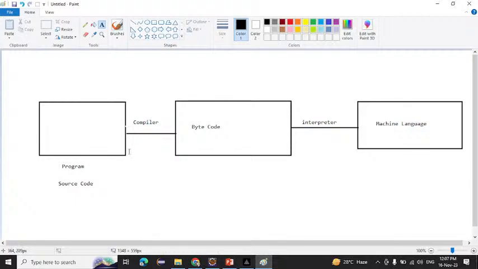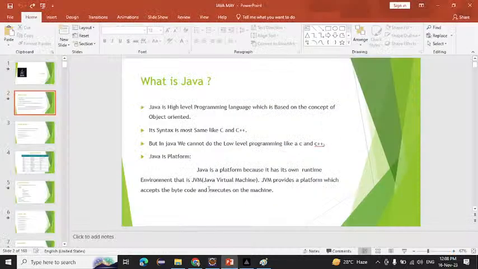Same things they are saying, right? We are converting source code into bytecode, then bytecode is converted into machine language. Who is responsible for converting source code into bytecode? The compiler. If we convert bytecode into machine language, who is responsible? The interpreter. The interpreter is like a translator, and both the compiler and interpreter are present inside one thing, the JVM. That's why we call Java a platform, because it has its own runtime, the JVM. That is all about Java.